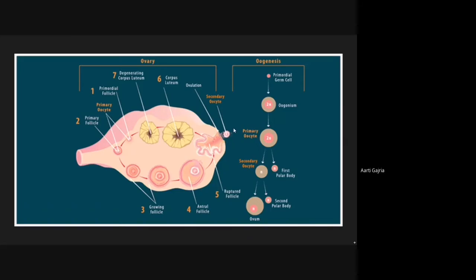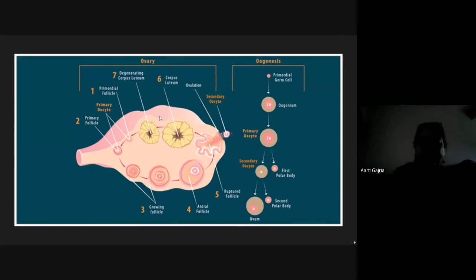After the release of this secondary oocyte or ovum, the ruptured Graafian follicle layers will get converted into the corpus luteum. Now this corpus luteum has a major role in the reproductive system that we will discuss afterwards.